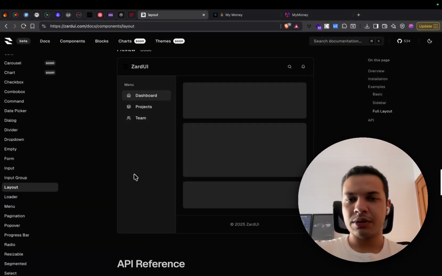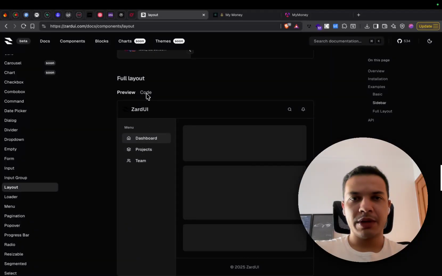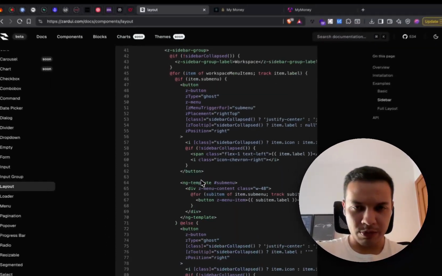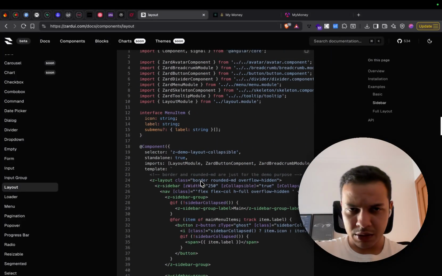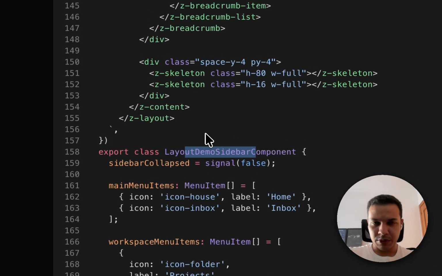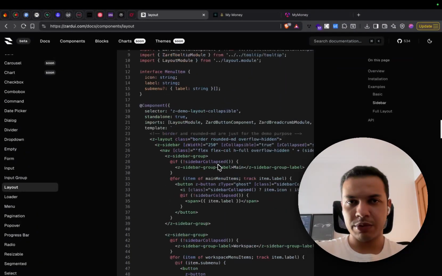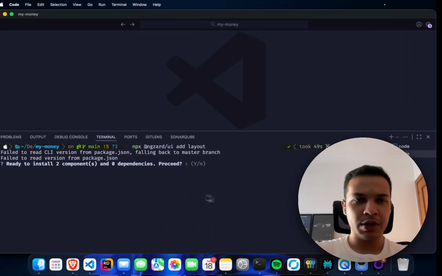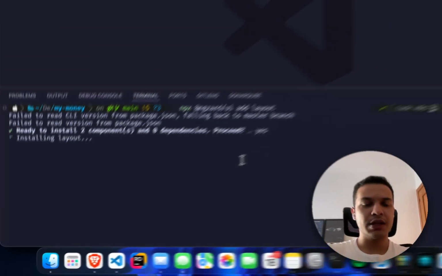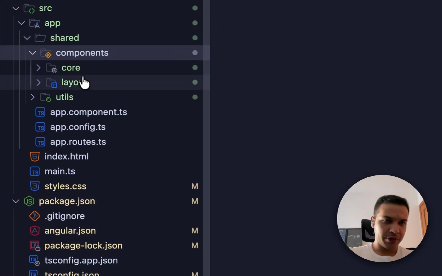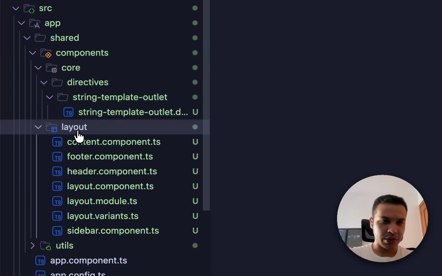Okay, right. So let's start by adding this one. Let's reuse this code. I'm not using AI, but I will copy paste some things, so I hope you don't mind. So this is the layout demo. Okay, sounds good. And for that, we will copy this component, this usage of all the items that are already available. So yes, let's install the components. The components are installed. We can have a look in here. In the shard folder, we have the components that we want to use, and also the directive.